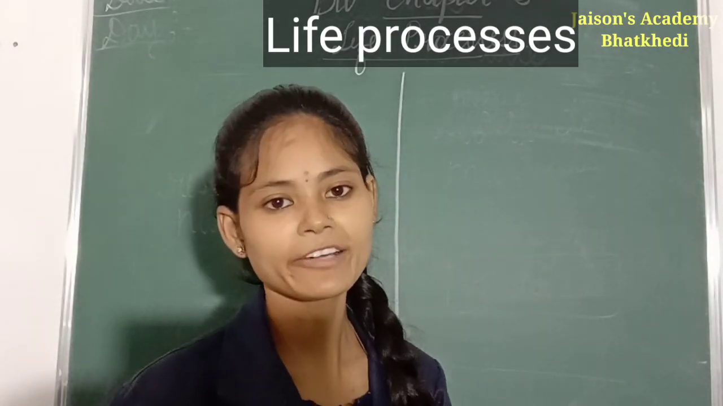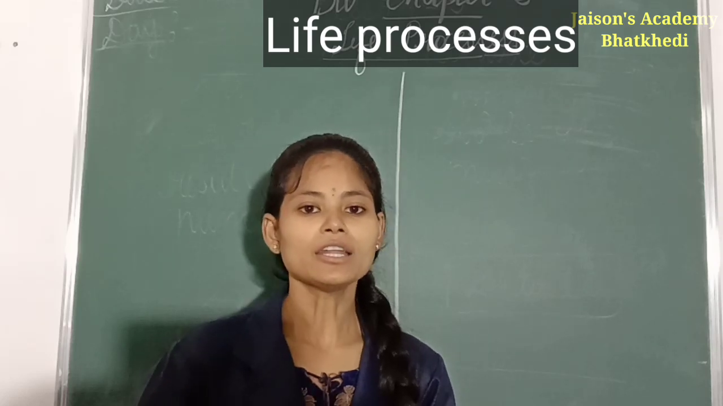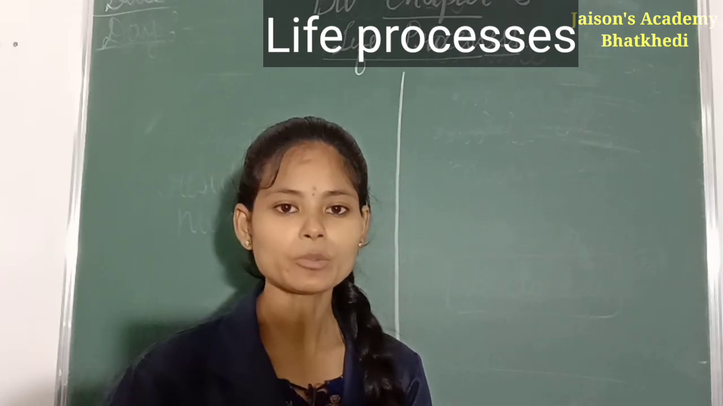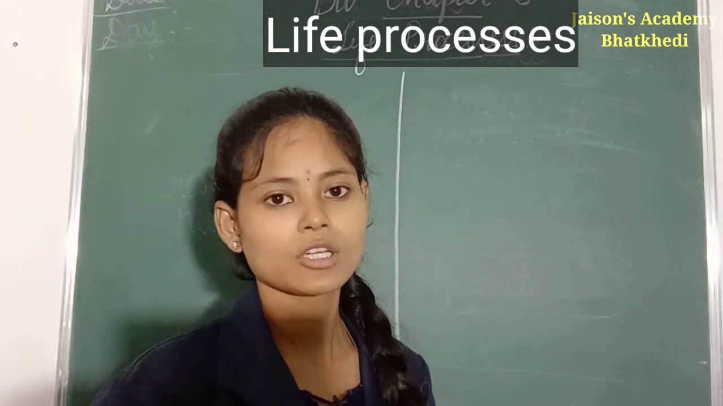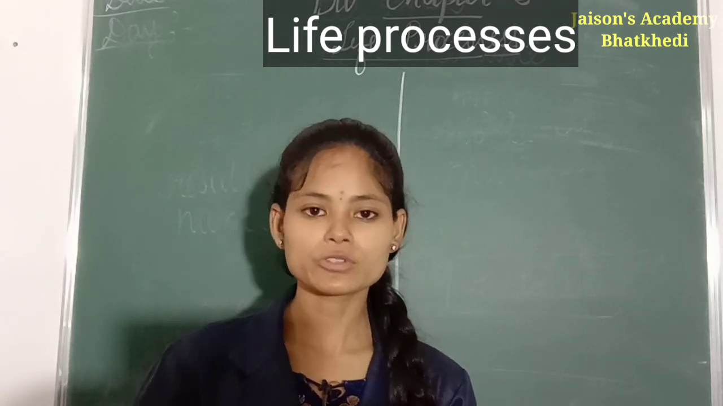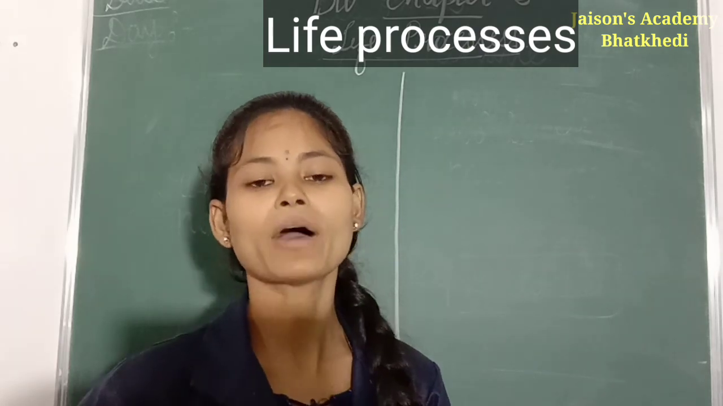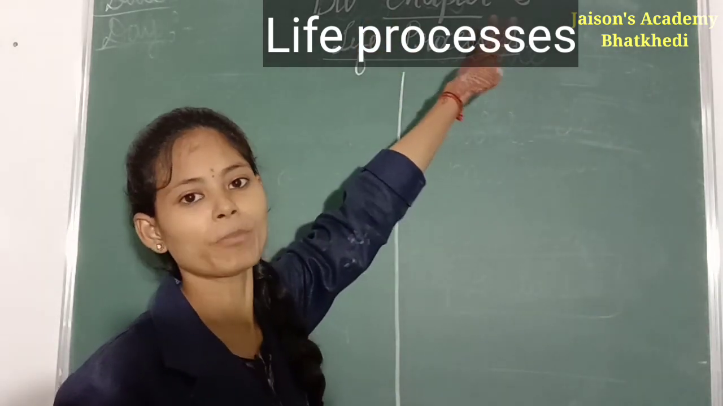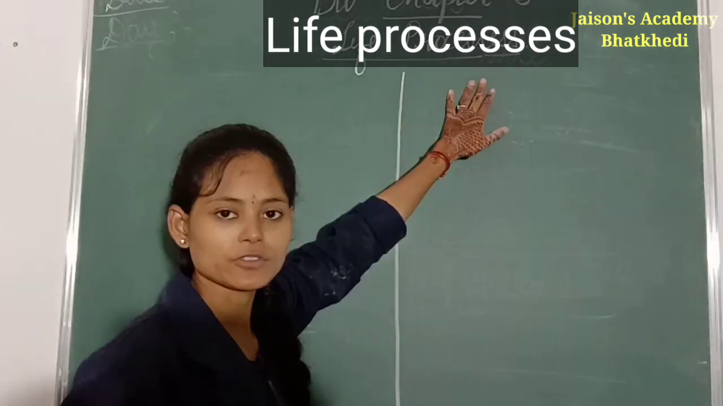Previously we have completed our two chapters of science: chapter number 1, chemical reactions and equations, and chapter number 2, acids, bases and salts. Those two chapters were of chemistry. Now we will start the bio section. We are going to start chapter number 6 of bio, that is life processes.